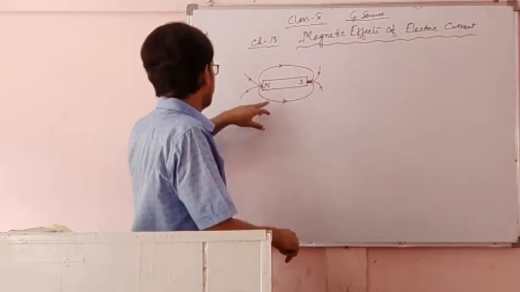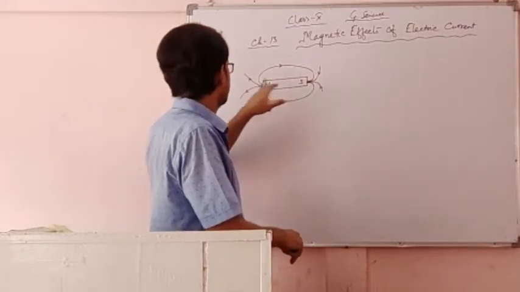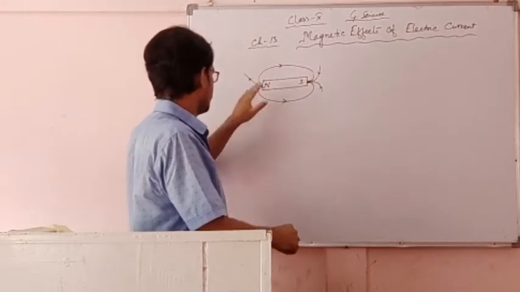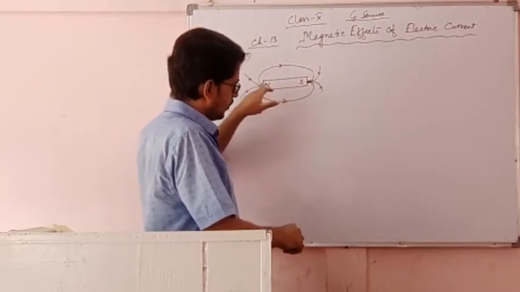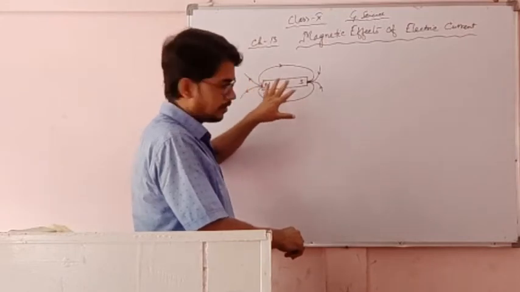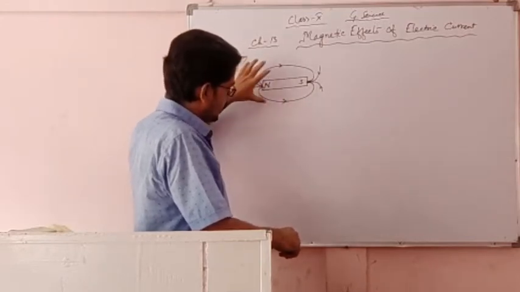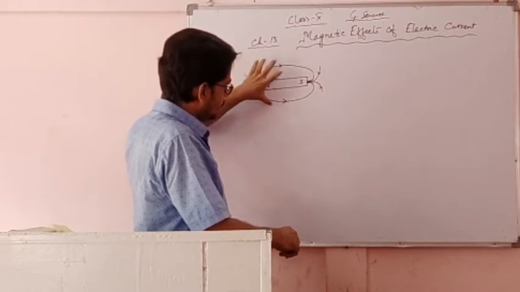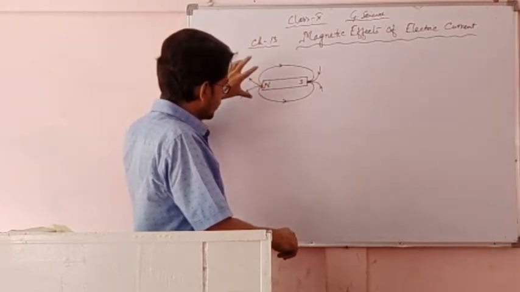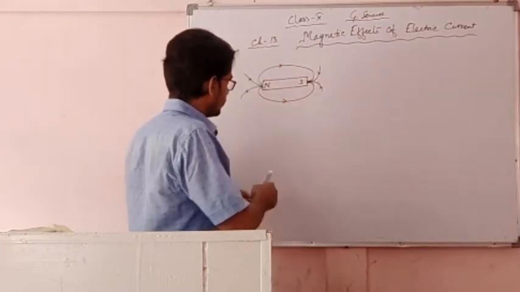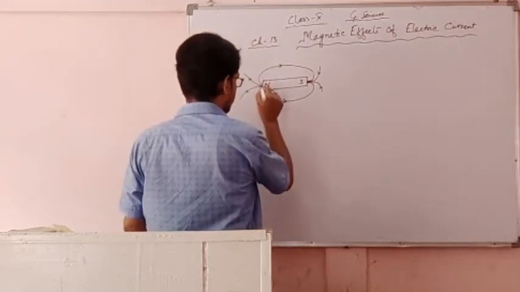Lines of force outside the magnet are always from north to south. Inside the magnet, they are from south to north. Outside the magnet, from north to south. And these lines of force never cut one another.